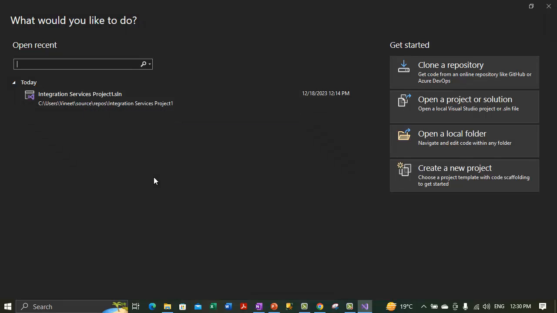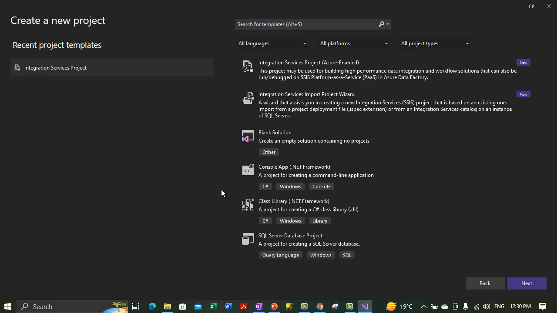Otherwise, if you want to create a new solution, you need to create a new project. Now in the new project dialog box, what we need to select is the integration services project.